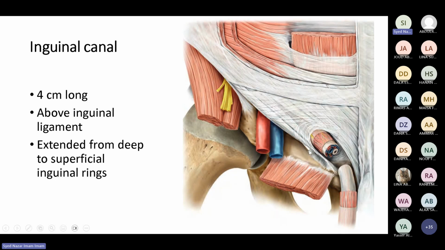You remember this is the lacunar ligament, a reflection of the inguinal ligament. And this space is called the femoral canal. Again, this is a potential space. Something inside might herniate through this space, the femoral canal, and it can lead to another type of hernia, and that is the femoral hernia. Again, what is hernia?